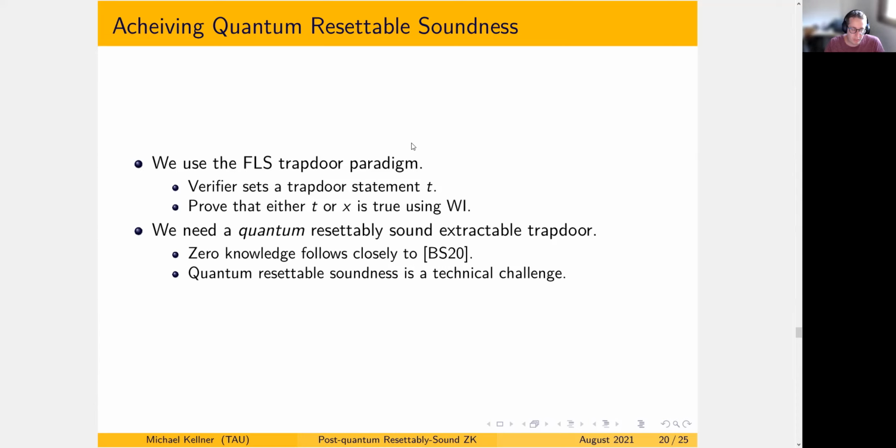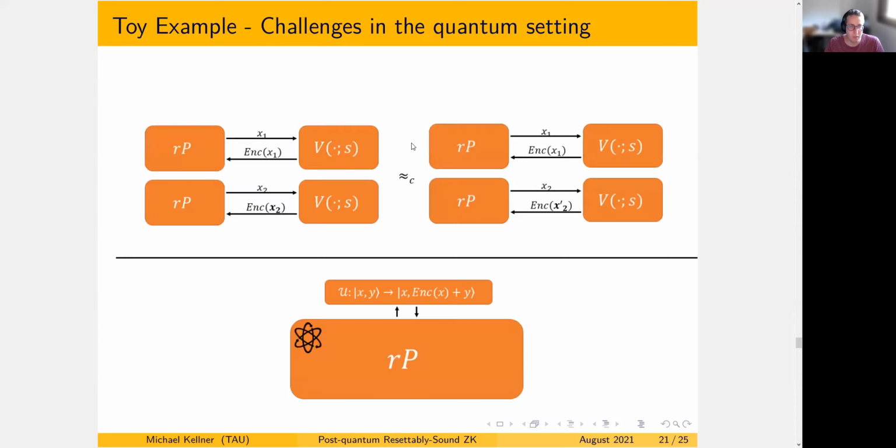In order to show the complexity of this, we'll look at a toy example. Imagine that we have a protocol in which the prover sends some kind of message X, and the verifier answers with an encryption of X. The way we show soundness is that we replace the X under the encryption with some other message. Since the prover does not know that we have changed it, because it's under the encryption, we can continue on with our soundness argument.